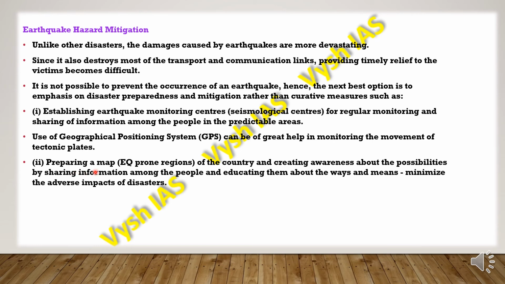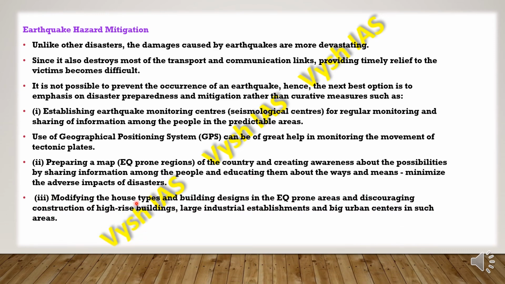And preparing a map which includes earthquake prone regions of the country, and also creating awareness about the possibilities by sharing such information among the people and educating them, making them aware about the ways and means to minimize the adverse impacts of disasters. Here a small example is how we tell people to vacate the building whenever we feel a sense of shaking in the building, which will be the starting signal of an earthquake. Immediately they'll tell everyone to vacate the building. So that is one such method. Like that, other methods are also there.